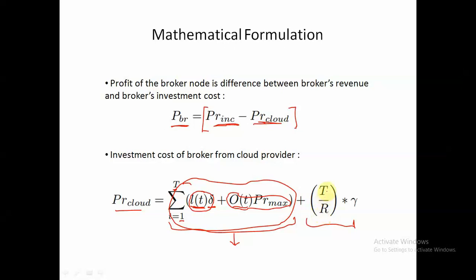And for this particular term, T upon R will give me how many reservation cycles this algorithm has run for. After each reservation cycle or period is over, we have to renew our subscription. So after every reservation period is over, the broker has to pay an additional charge gamma. So for those number of reservation cycles, the broker has to pay this much extra. So this is the total investment cost of the broker node.